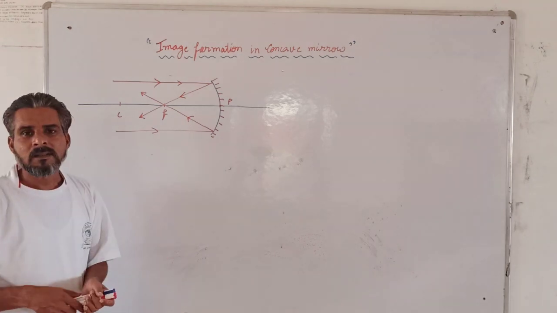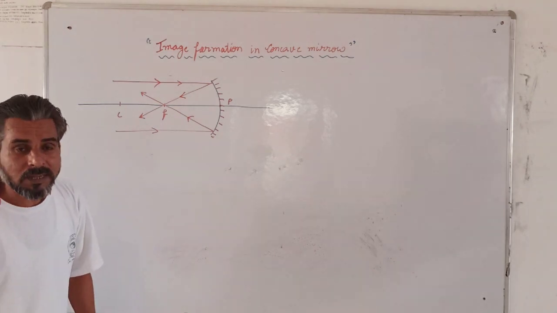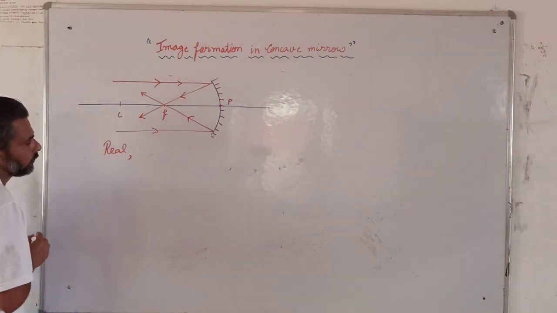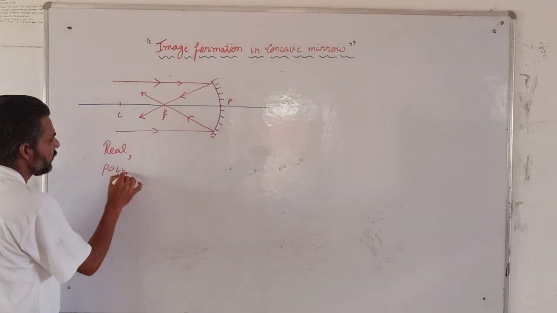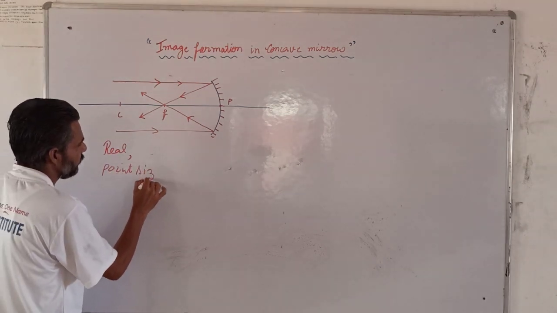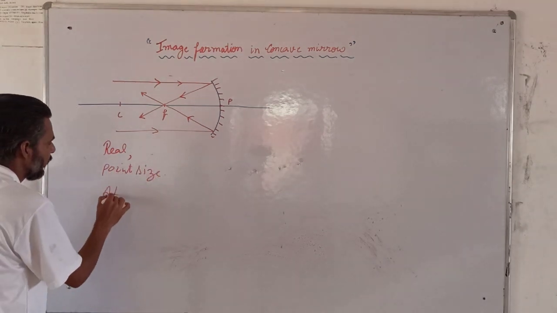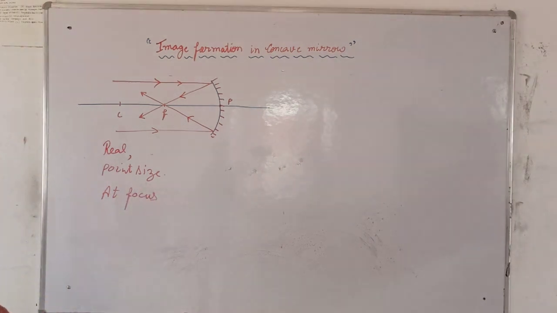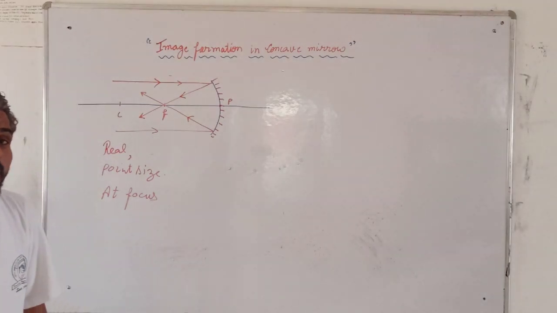So this is what we will say the nature of the image formed. First is real, point size, at focus. This is the nature of the image formed when the object is at infinity.